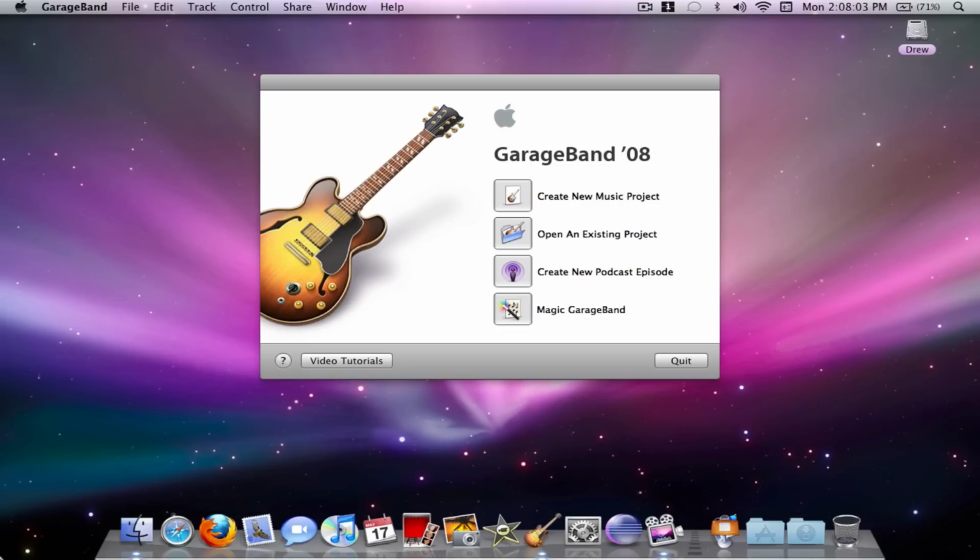So you're going to need a Mac pre-installed with iLife. Luckily, every Mac is pre-installed with iLife. Now, I have GarageBand '08. If you have '09, we're all impressed.